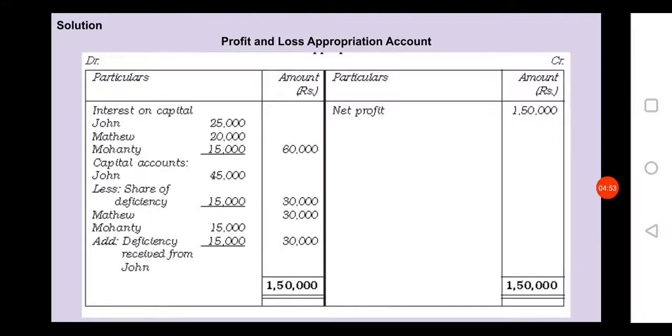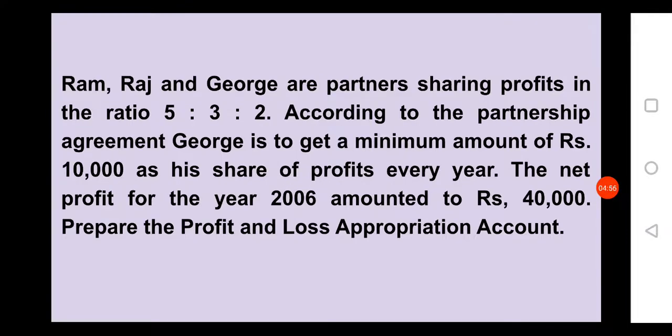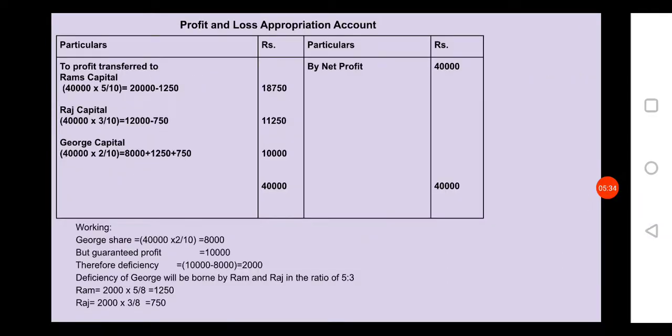Next problem. Here Ram, Raj and George are partners, and their sharing ratio is 5:3:2. According to the partnership agreement, George is to get a minimum amount of rupees 10,000. That means the guaranteed profit to George is 10,000 every year. The net profit for the year 2006 amounted to rupees 40,000. They have not mentioned interest on capital or salary, only the net profit of 40,000. Prepare the profit and loss appropriation account.